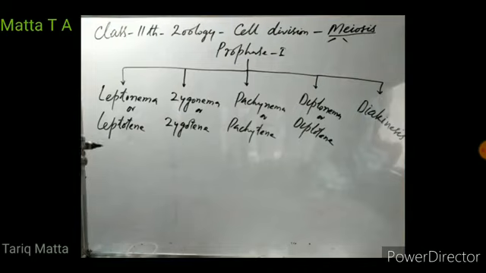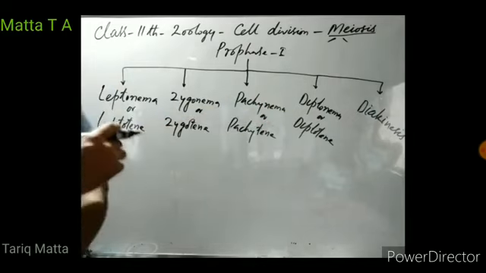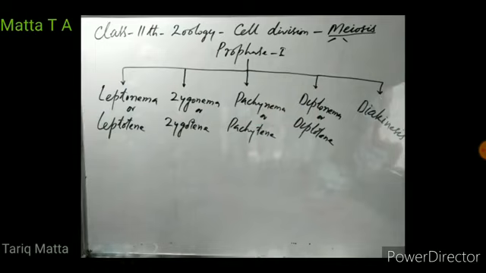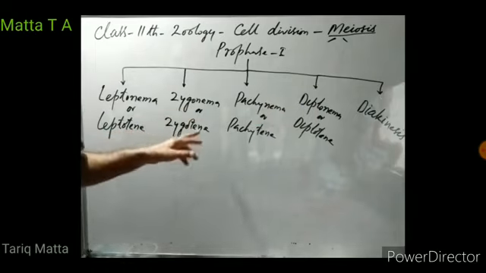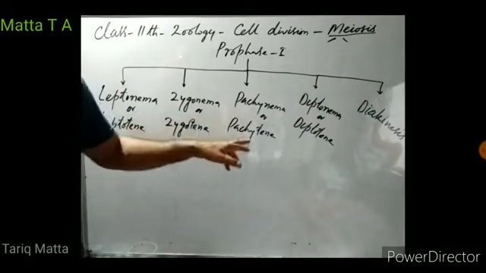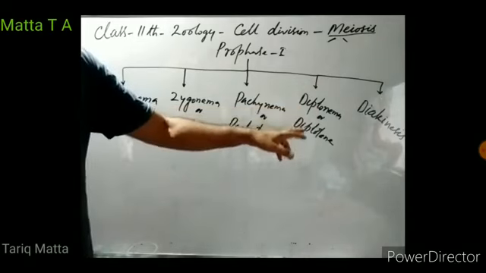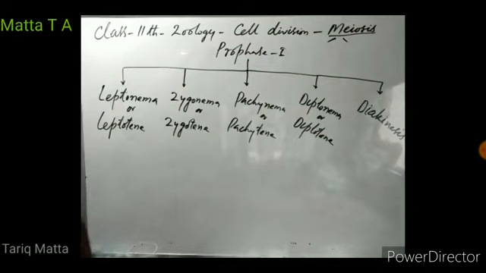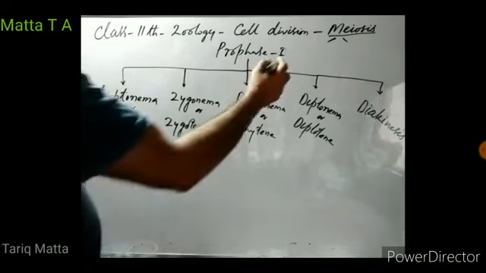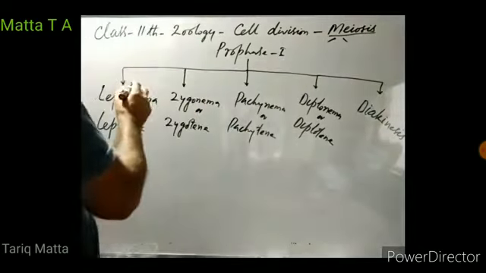So prophase first of meiosis first is a long non-dividing phase. We divide it into the following five phases. First phase is known as leptonema or leptotene. Second is zygonema or zygotene. Third is pachynemia or pachytene. Fourth is diplonema or diplotene, and then diakinesis. You can remember these phases of prophase first by the sequence LZPDD.